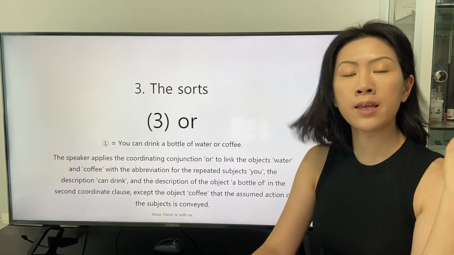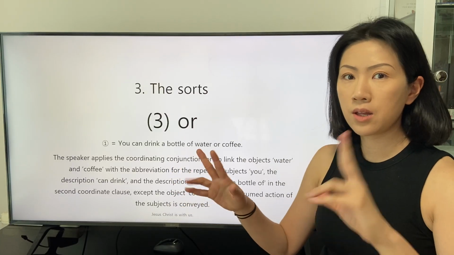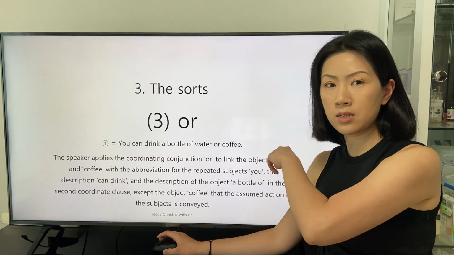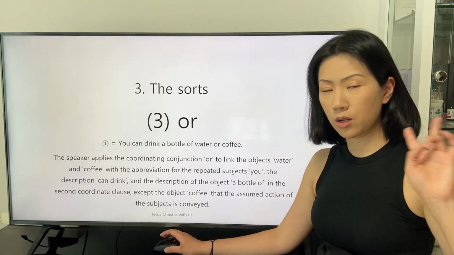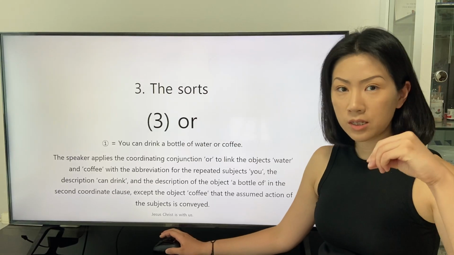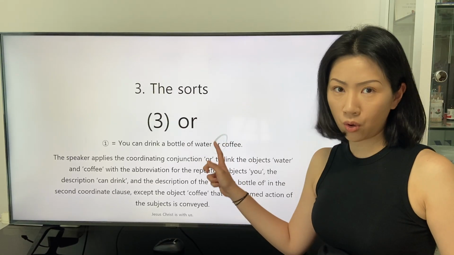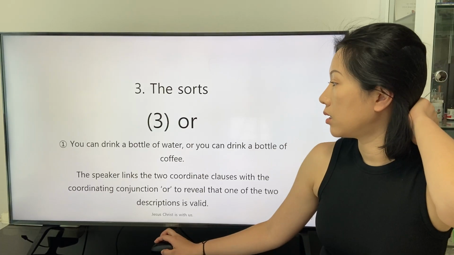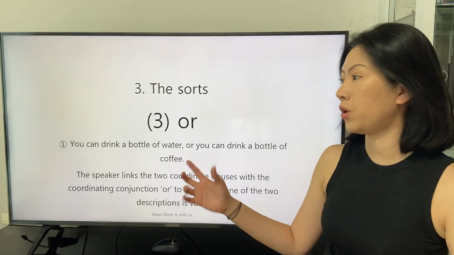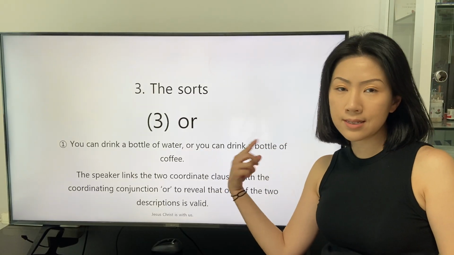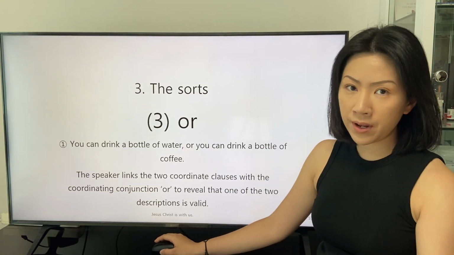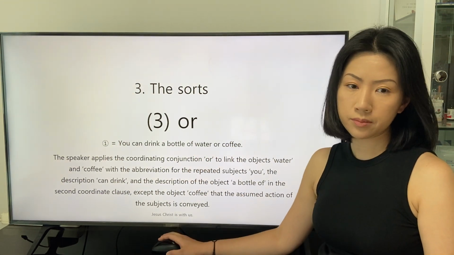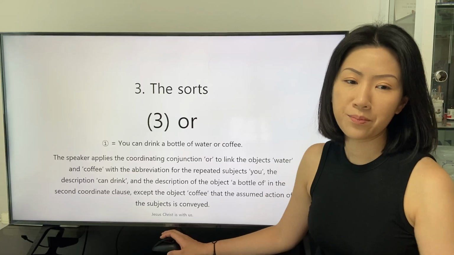The speaker can briefly state the two clauses in this way. This is still a sentence in which the two clauses are linked by the coordinating conjunction or, but we can say that the repeated part of the latter clause is abbreviated like this: water or coffee.